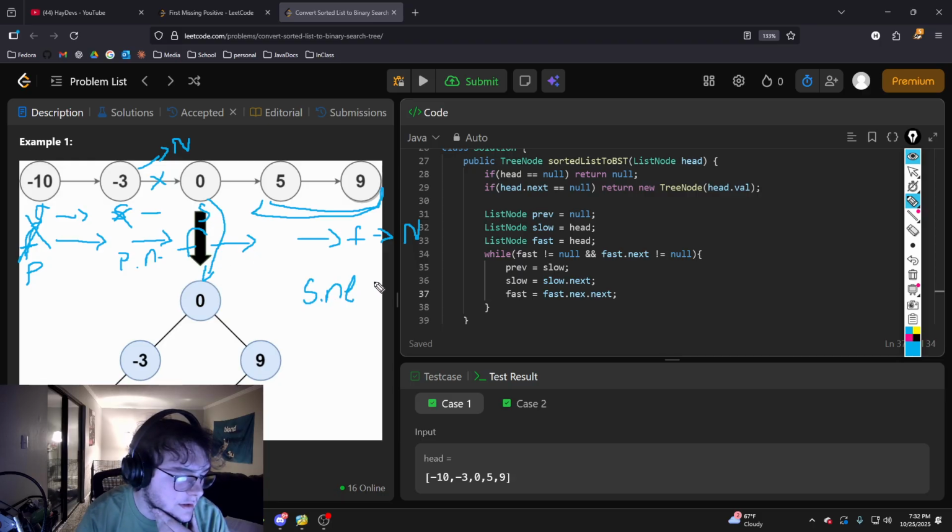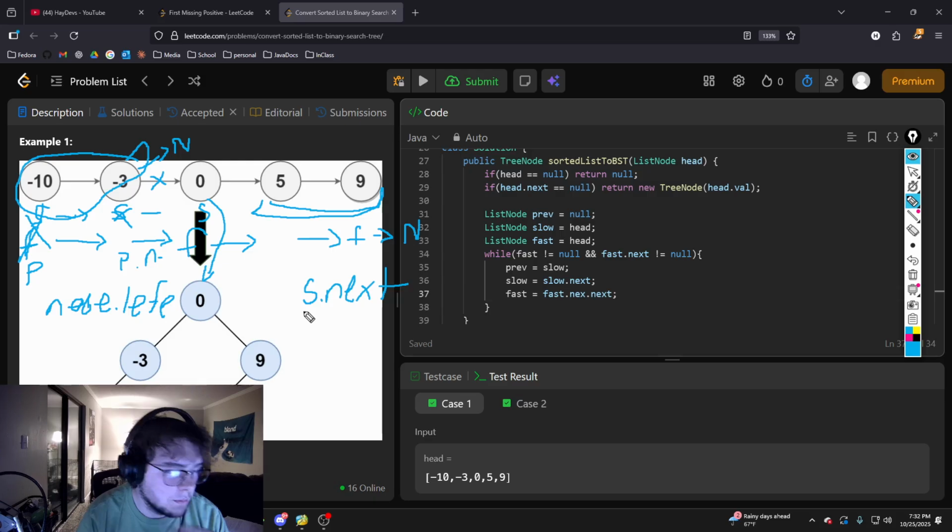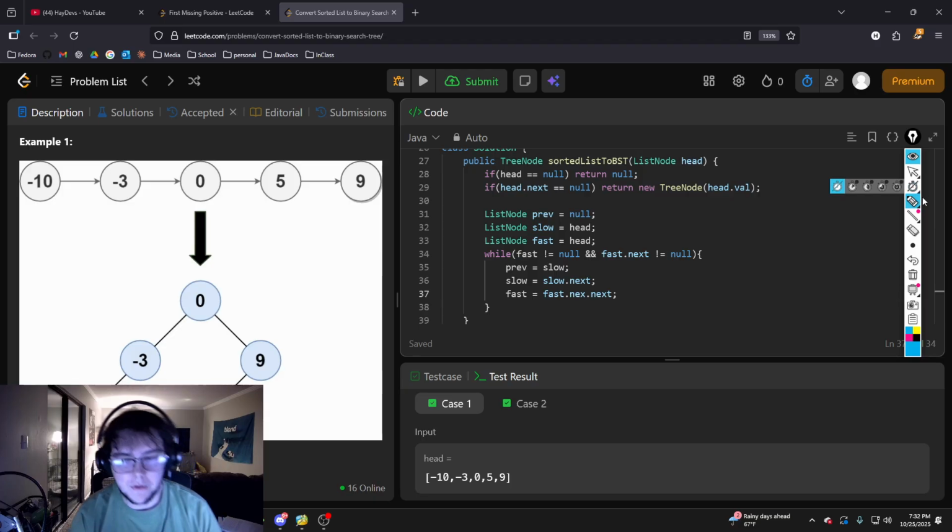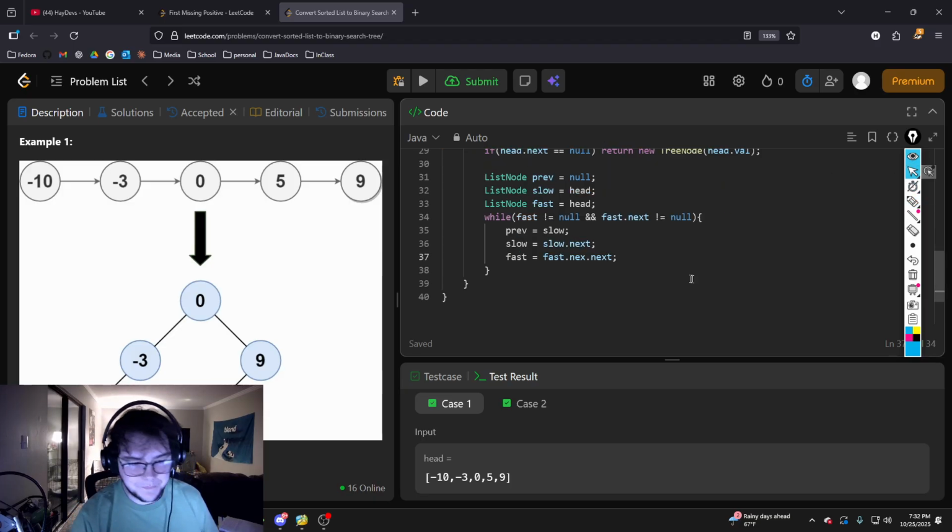So we'll be sure to get the 0 value. And then we'll create a tree node, and we'll do tree node dot left and pass it this linked list. And we'll recursively call the left, and then we'll do the same for the right and pass it this linked list. That's a lot of mumbo jumbo, but we'll go ahead and type this up.